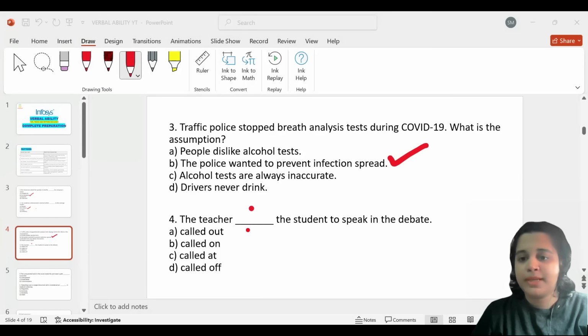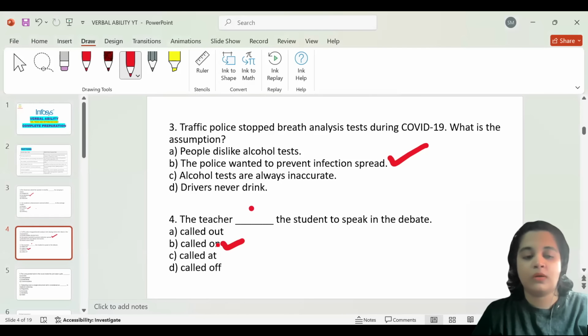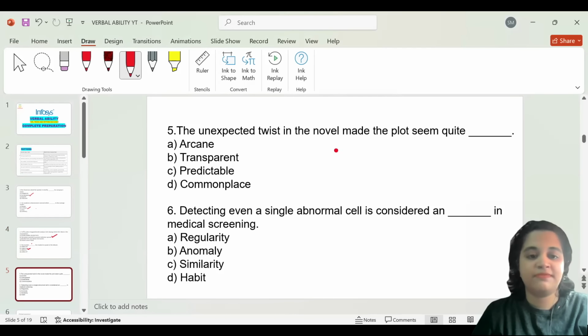The teacher blank the student to speak in the debate. From the provided options, called out, called on, called at, and called off, called on means to request someone to speak. So the most correct answer would be option B, which is called on. The teacher called on the student to speak in the debate. I'll repeat, called on means to request someone to come and do something. So that is the meaning of called on. Let us go to the next question, which is question number 5.